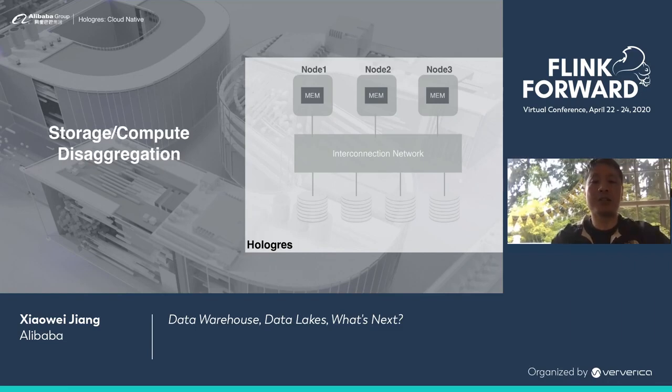This architecture gives us two main advantages. The first advantage is that when you are running out of storage space and need to add more storage, you can simply add more storage nodes. And if you are running out of compute capability, you can simply add more compute nodes. This is especially convenient in a cloud environment where resources are very elastic. You only pay for the resources that you really need.